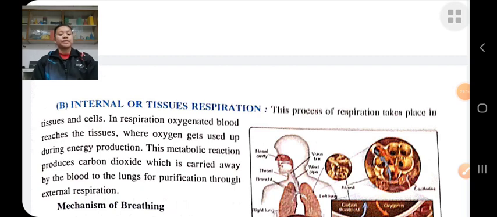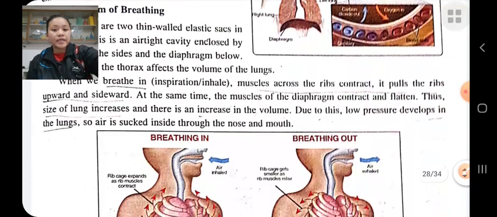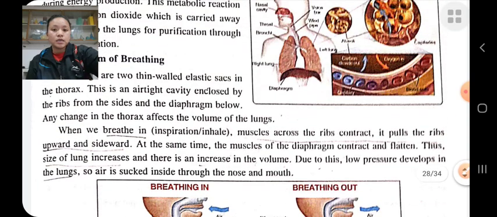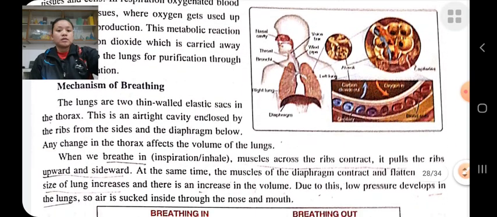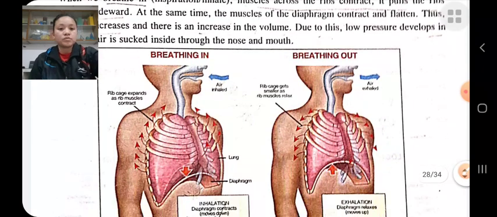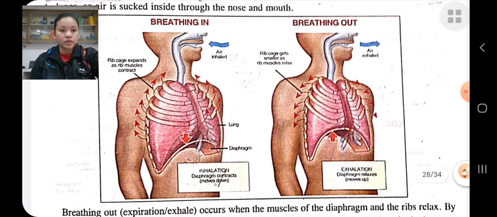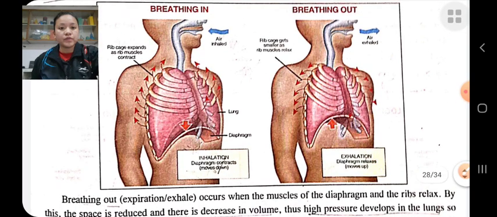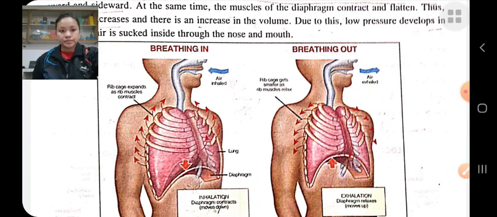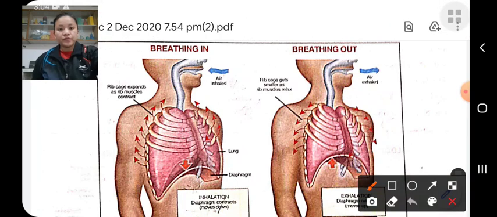Mechanism of breathing. Breathe in and breathe out. During breathing, when we breathe in, the muscles across the ribs contract.